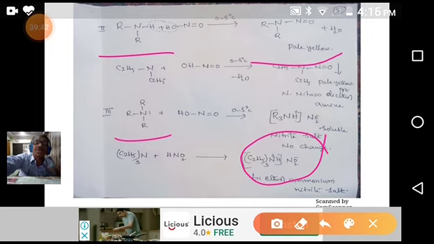We have discussed the mechanism. In this mechanism, dichlorocarbene is a reactive intermediate which is a neutral electrophile. That's all.